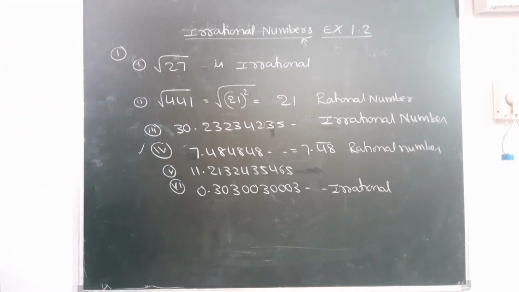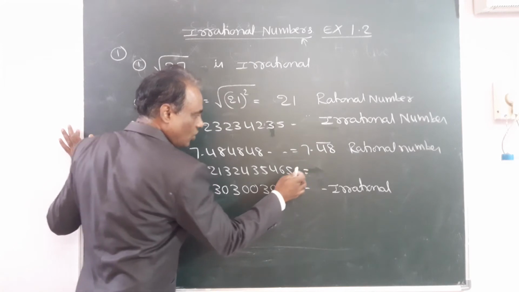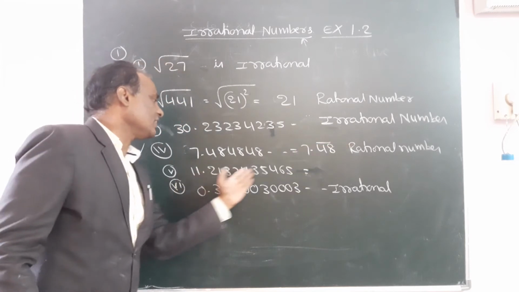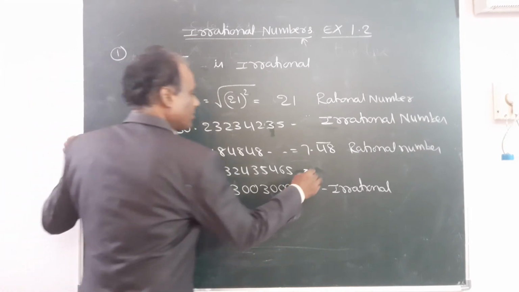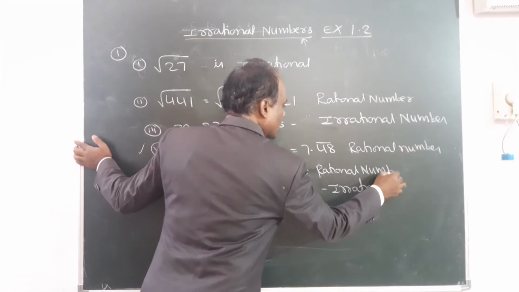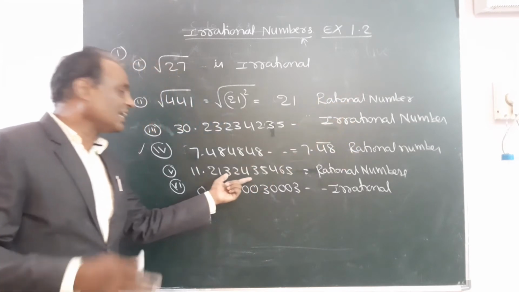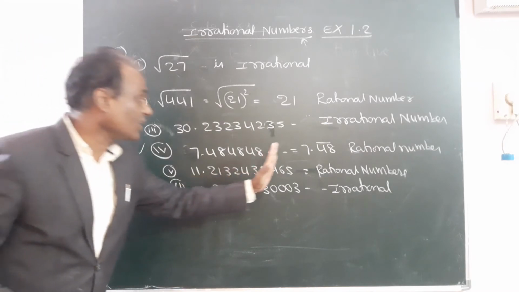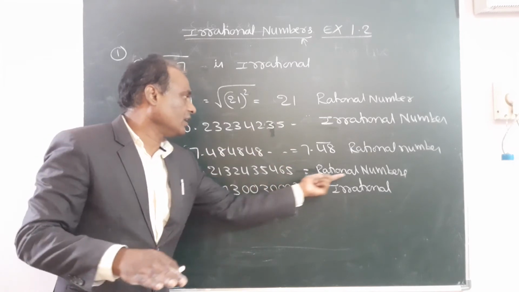Next, what about this? Say there is no dash. That means the number is over here. If it is not repeating, it is stopped here. If something is stopped, it is perfectly a rational number. Something is stopped, not continuous. Suppose if it is so and so dash, in that case it will become an irrational number because the numbers are different, no repetition. But here it is stopped. When something is stopped, it is a rational number.